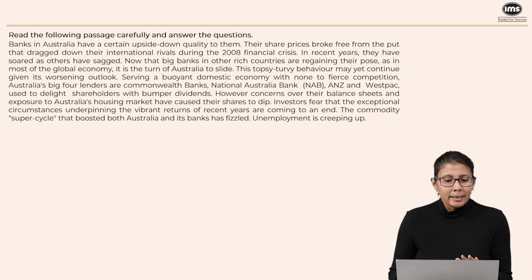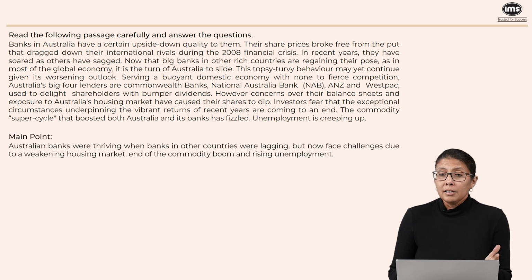And there is a reason why they're suffering. Look at the last bit. Investors fear that the exceptional circumstances underpinning or supporting the returns of recent years are coming to an end. So there was a reason that the Australian banks were doing well. First of all, there was a pretty strong domestic market. Apart from that, there was a commodity super cycle that boosted Australia and its banks, and unemployment is also increasing. So all that we're trying to say here is that the banks in Australia were thriving in recent years, but now they're facing multiple challenges. Weakening housing market, end of the commodity boom, and rising unemployment. So whatever had given them the boost is now seemingly coming to an end.